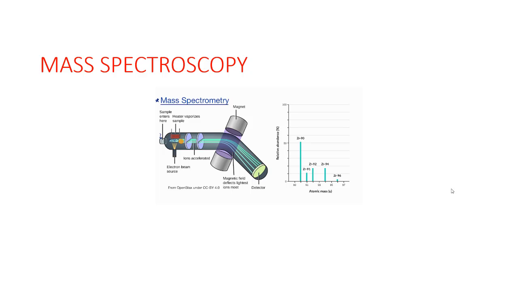So now let's get into the applications. The first one is structural elucidation and impurity detection. So let's get into structural elucidation. By using this, we will study the fragmentation pattern, peak matching, and percentage of abundance of isotopes, and we will also see the structure of this compound. That's why we will use mass spectroscopy.